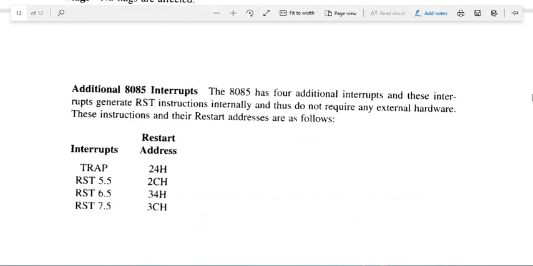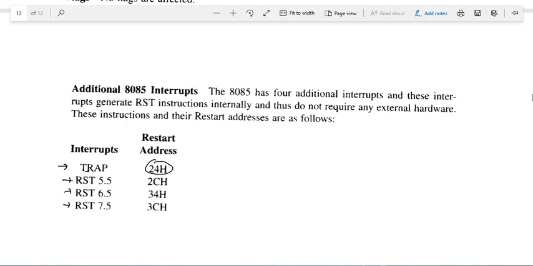Now, along with this, we have some more interrupts, and these interrupts are vector interrupts: TRAP, RST 5.5, RST 6.5, RST 7.5. It means whenever we apply an interrupt through any pin, the processor will go to the defined location. For example, whenever we apply an interrupt on this pin, the processor will automatically go to this location.